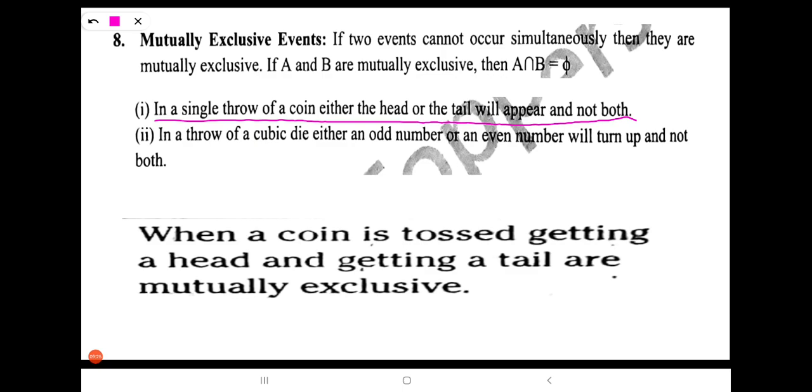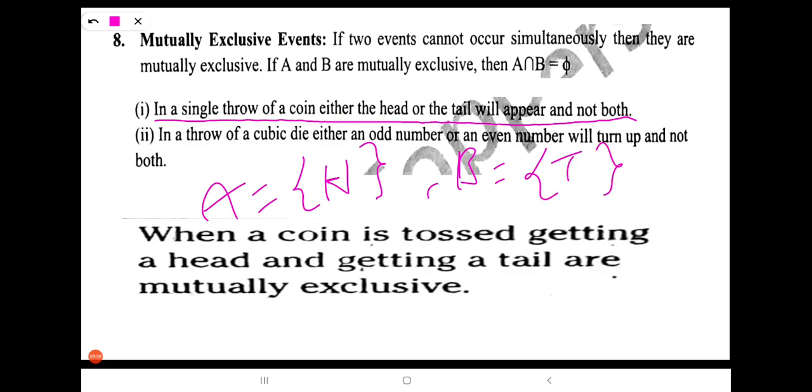So, for example, the outcome A is H. Another one is B, nothing but tail. What is the intersection of these two sets? A intersection B is nothing but phi. Intersection of the two sets gives phi. It means nothing is common in them. This is the mutually exclusive event.